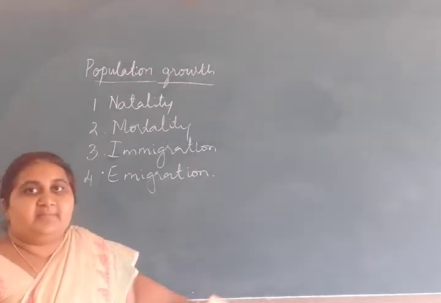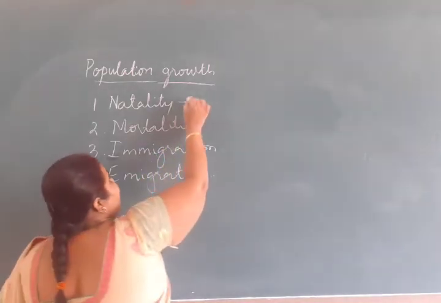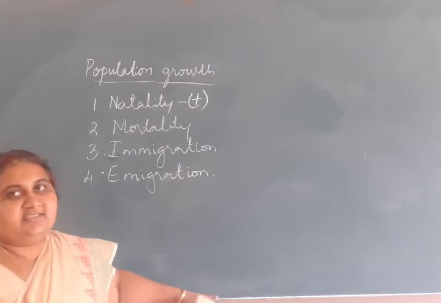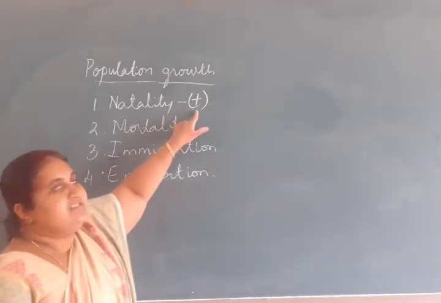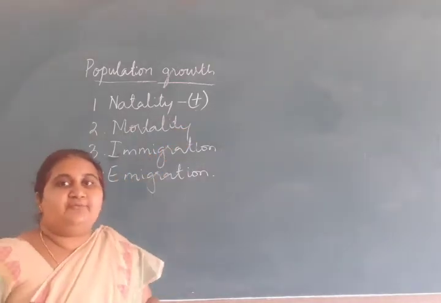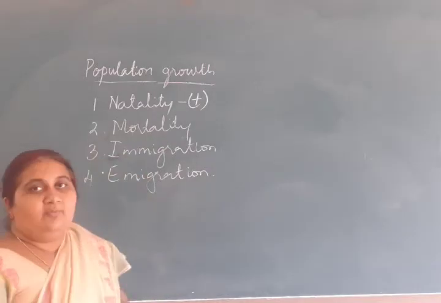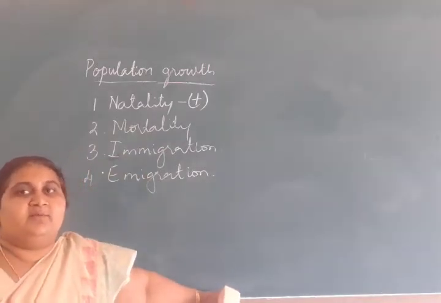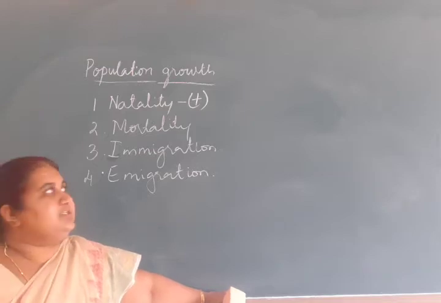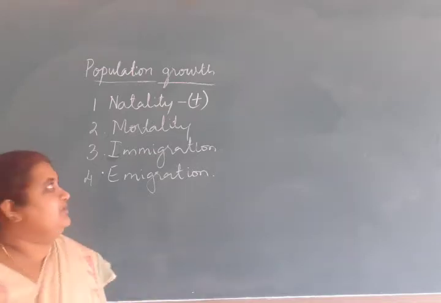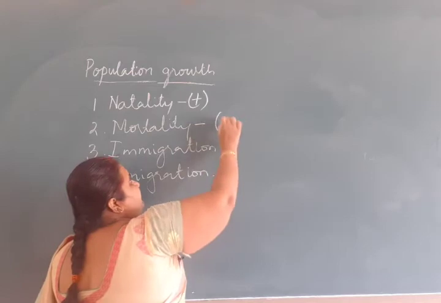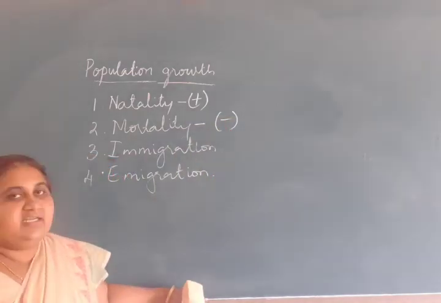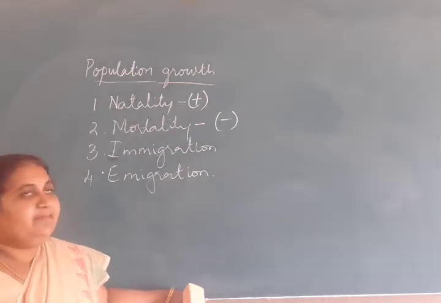Natality will always increase the population size, so we add a plus sign because individuals are being added. Mortality, death rate, is the loss of individuals from a unit population. Due to death, we lose individuals. It will decrease a population.